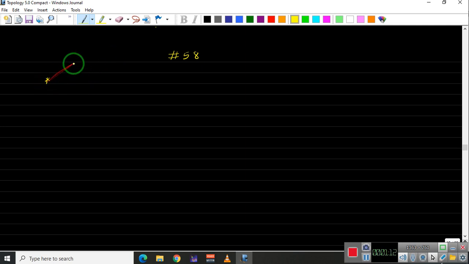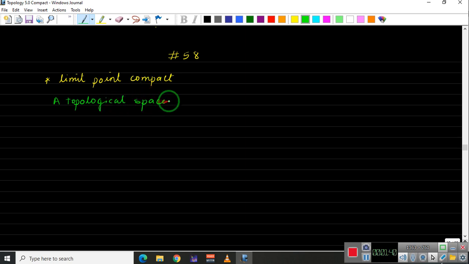So first, limit point compact. As the name suggests, it talks about the limit. Okay, so let us take a topological space X. A topological space X is said to be limit point compact